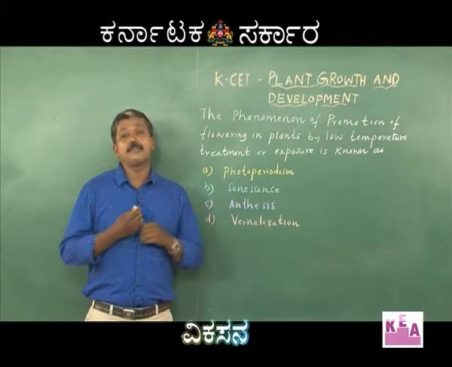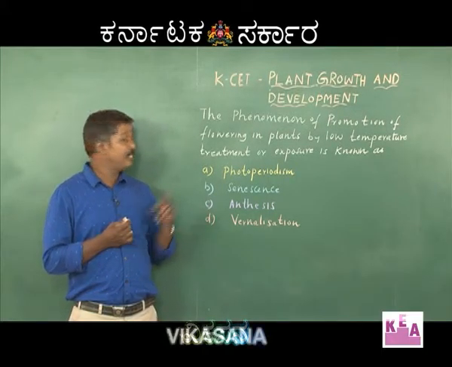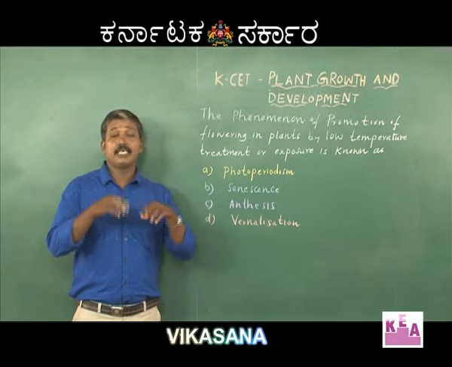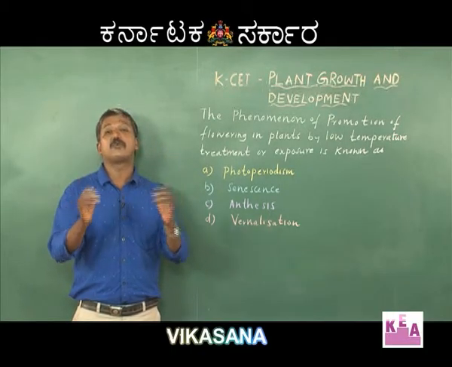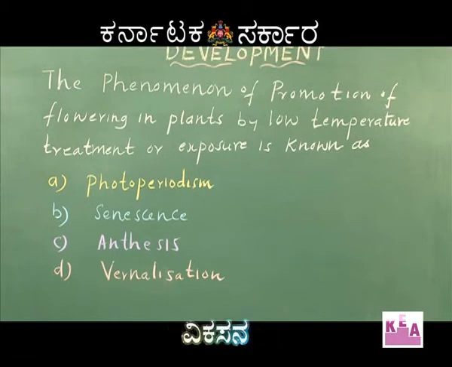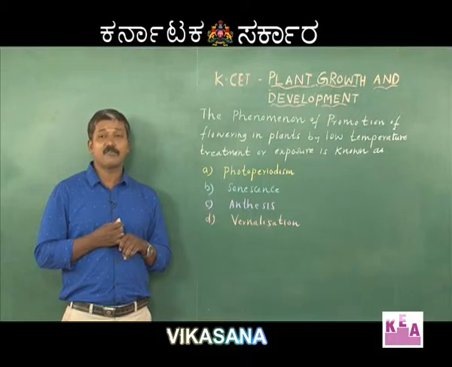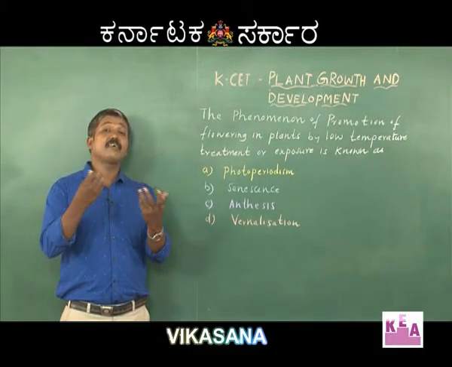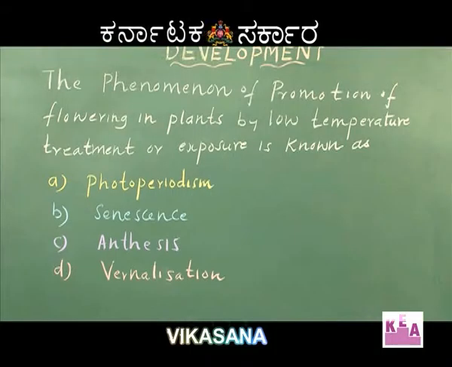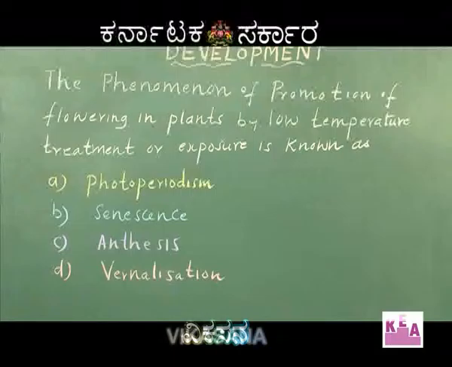It is not low temperature that is involved in photoperiodism, it is exposure of the plant to a definite photoperiod. Coming to B option, senescence. Senescence is the terminal stage in the life cycle of the plant, defined as an irreversible aging process that ultimately results in death of the plant. Hence, B option is also not correct.